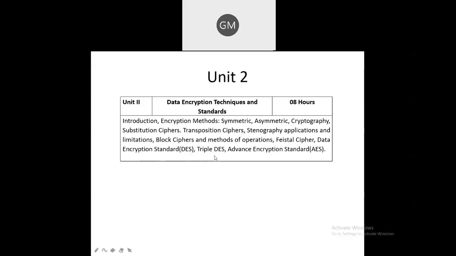How do these two algorithms differ, like normal DES and triple DES? And the last algorithm is AES, Advanced Encryption Standard. All these algorithms you are having in unit 2, and some of the algorithms are there in your practical assignment, which means you have to implement these algorithms for security or cyber security.